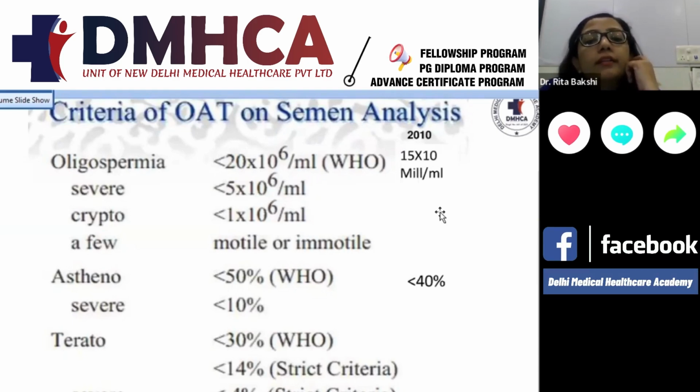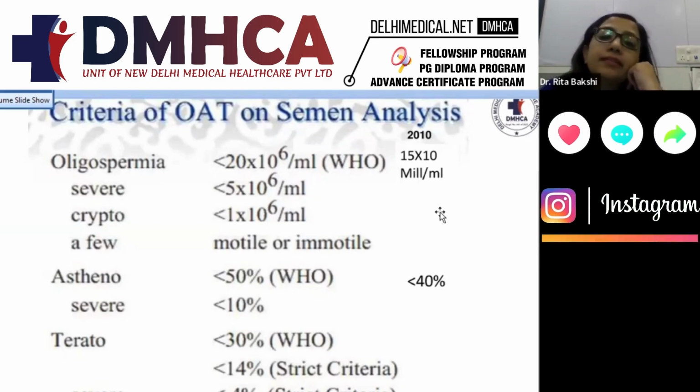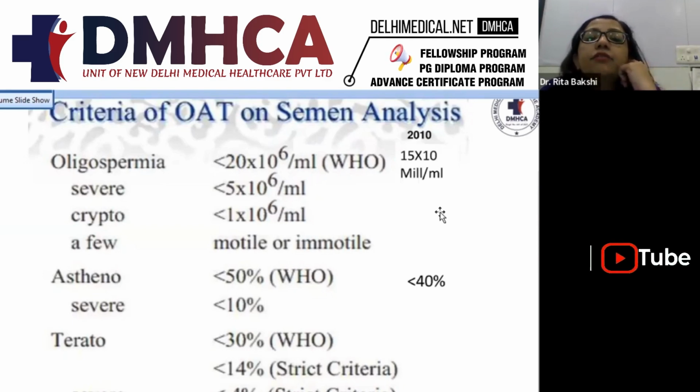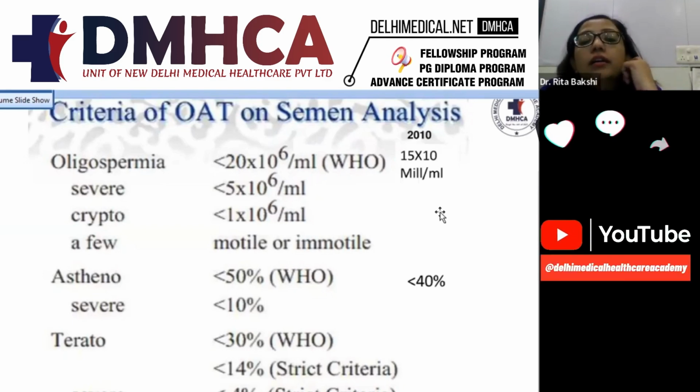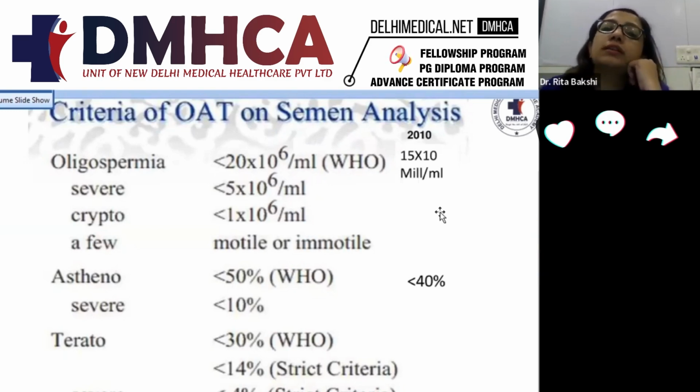Asthenozoospermia is called when total motility is less than 40%, and severe asthenozoospermia is called when the total motility is less than 10%. Teratozoospermia is called when there is less than 4% normal morphology. It is severe when there is less than 4% morphology, and when there is less than 14% morphology, it is known as teratozoospermia.